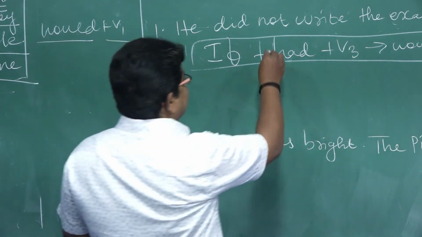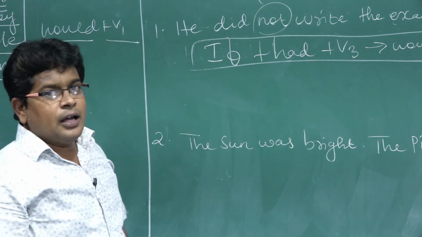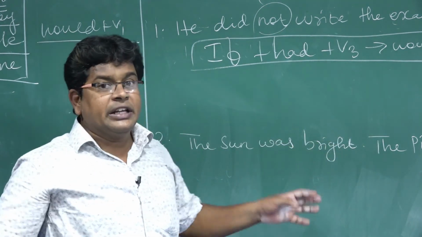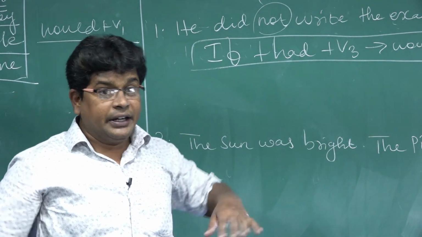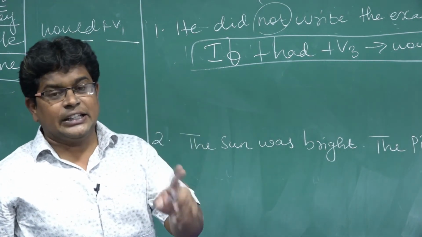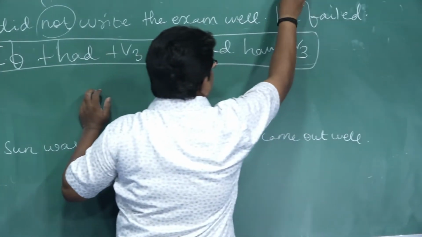Negative. Why? Because they have given not. This is a negative sentence. So, he failed. Don't think that because he failed, it is also negative. If not is there, it is negative. Otherwise, the sentence has to be considered positive. So, this sentence is positive.